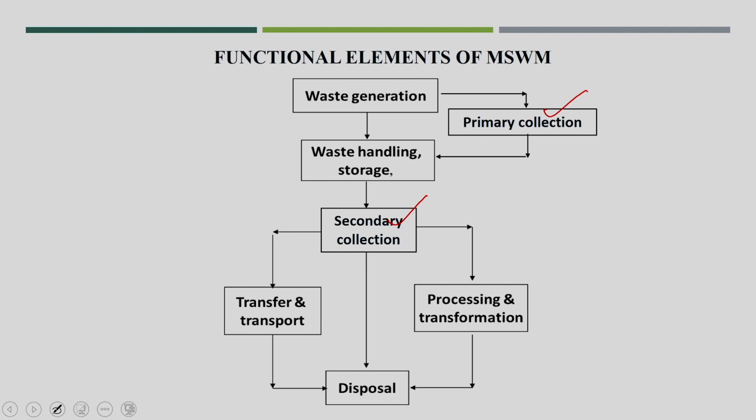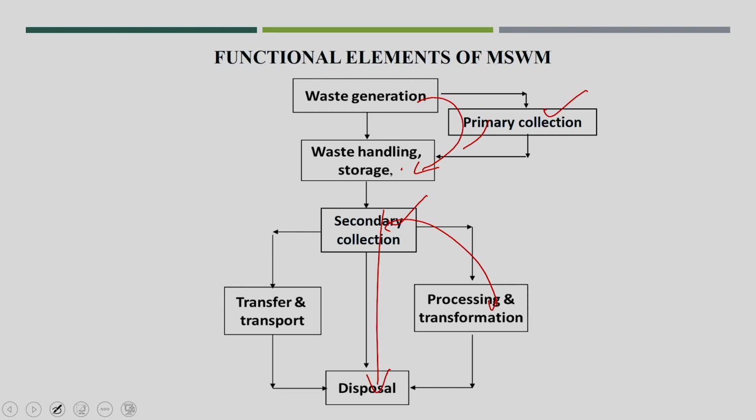We talked about waste generation sources and also about the storage facility, that is, dustbin locations. Whatever waste is produced at the generation sources will go to the storage facility or dustbin locations, and after that a bigger vehicle will collect the waste from the dustbin area, which will go either directly to the disposal site or to the processing site.